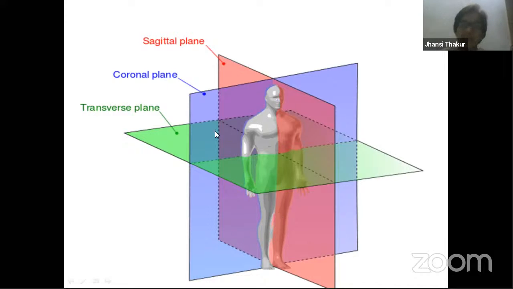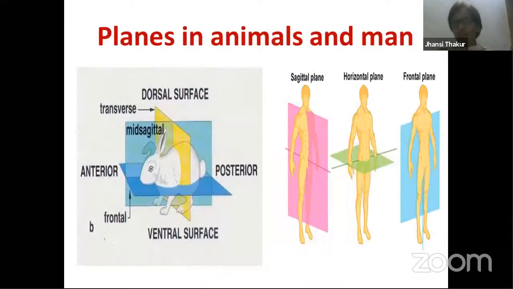Next, another plane that can divide the organism into 2 equal parts is called the coronal plane, or it is also called the frontal plane. Because of this division, we get the ventral portion of the body and the dorsal portion of the body. That means the body is cut so that we get the front portion, the ventral portion, and the backside portion, the dorsal portion. So this is how we get different planes if you study human beings.